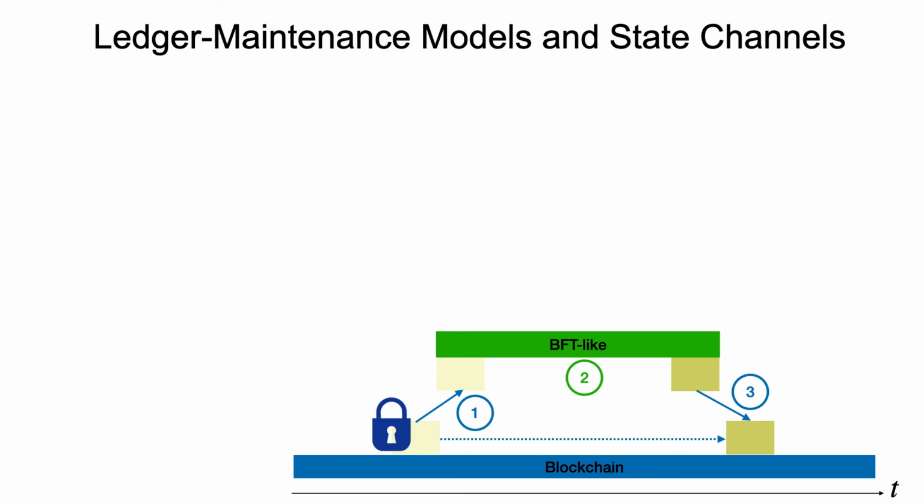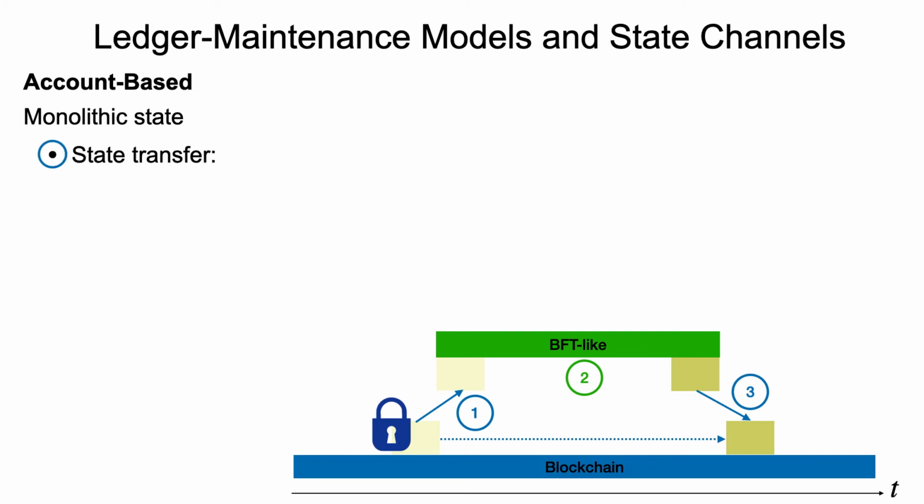Now let's have a look at how an implementation of this would look in either of the ledger maintenance models. We saw that in the account-based model we have this monolithic state, and so it's really hard to extract substate. So the solution for state transfer in stages 1 and 3 is that for each contract that wants to be taken off-chain, a new translation contract needs to be explicitly written that takes care of this state transfer, which of course is very cumbersome.